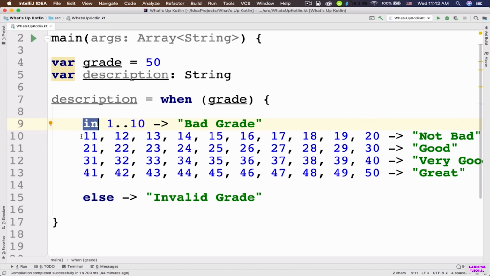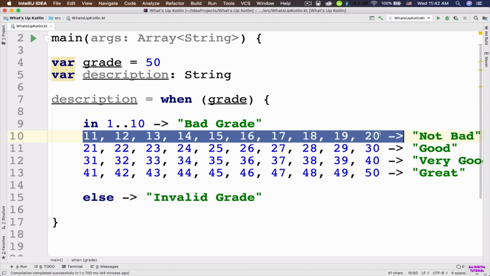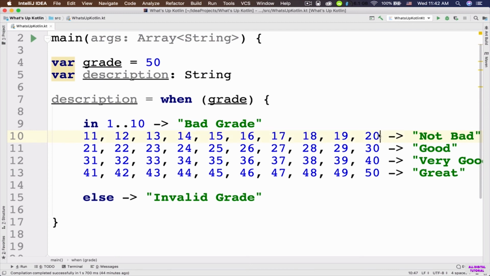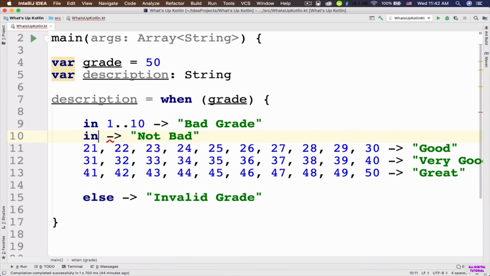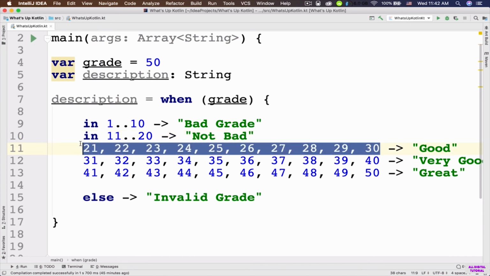Hopefully that makes sense. So let's also use a range for these numbers, 11 through 20. So let's delete these numbers and instead let's say in 11 dot dot 20. And let's also use range for these other numbers.